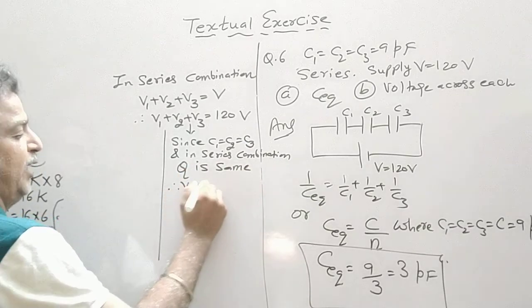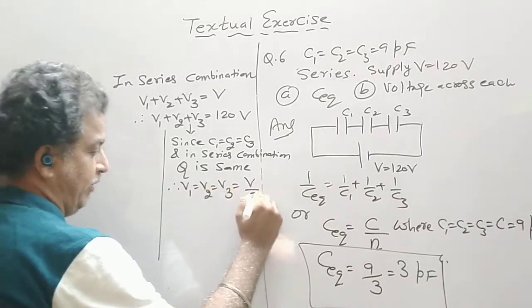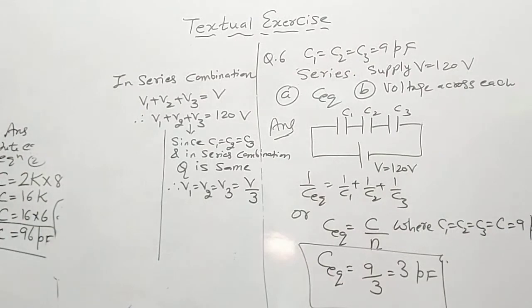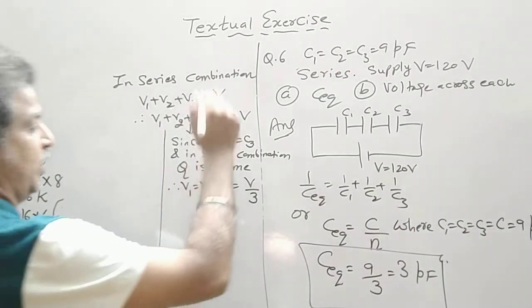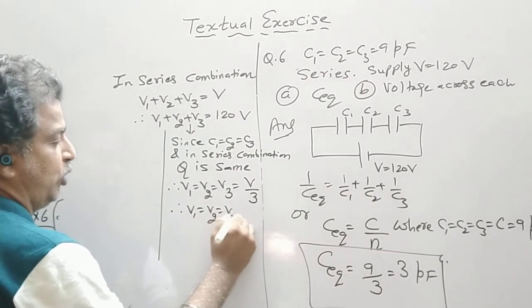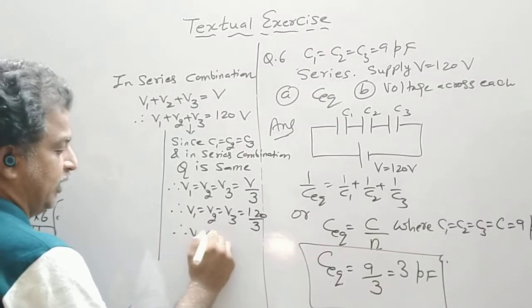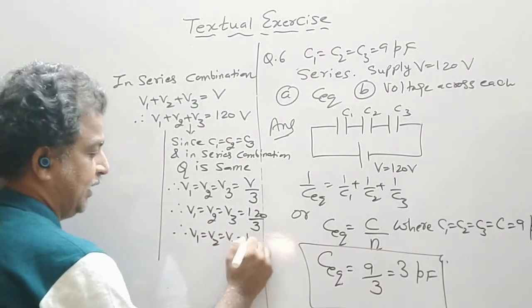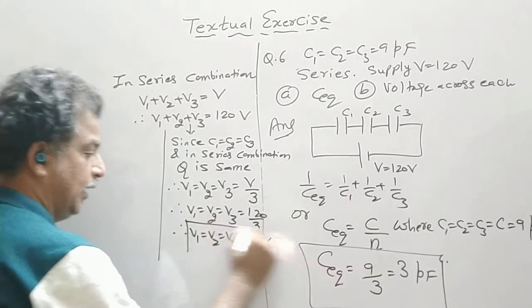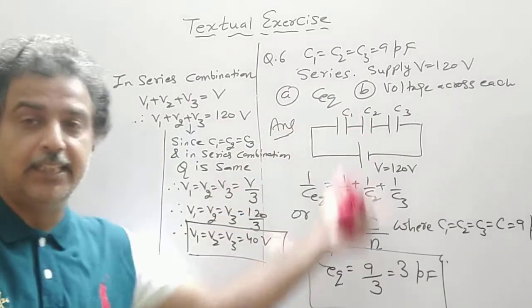Therefore, V1 is equal to V2 is equal to V3 is equal to V divided by 3, that is 120 by 3. Therefore, V1 is equal to V2 is equal to V3 is equal to 40 volt. So this is one way if it is identical.